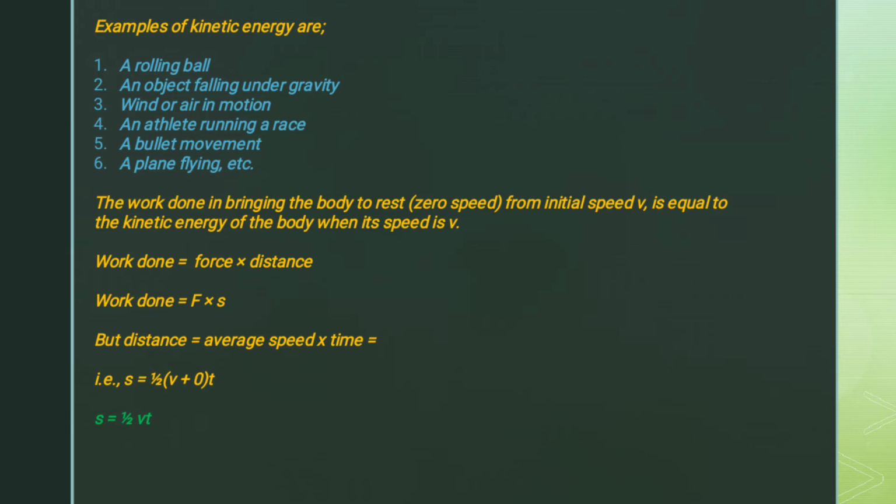But we know that distance is equal to average speed times time. That is, distance s equals half into v plus 0 times t. Remember that the initial speed was v and the final speed was 0 because the object was brought to rest. So v plus 0 is v, then the average distance is half vt. The average distance covered in bringing an object moving with a velocity v to rest is s equals half vt.